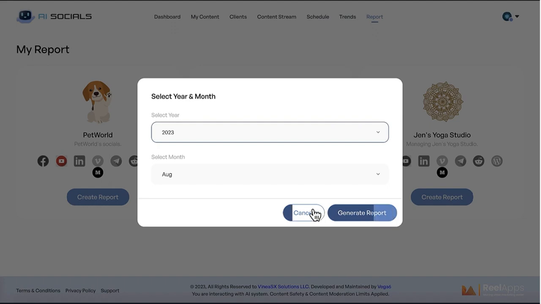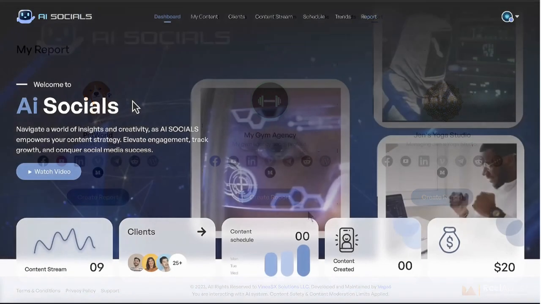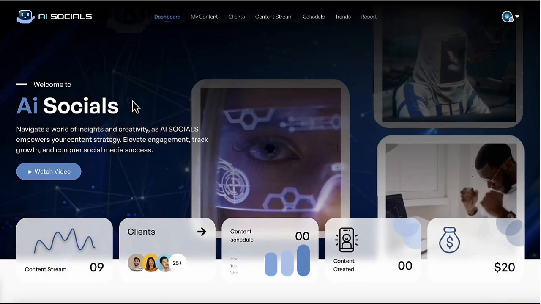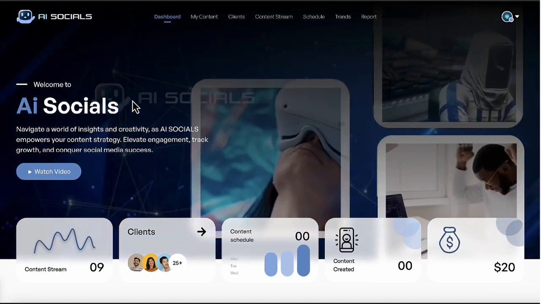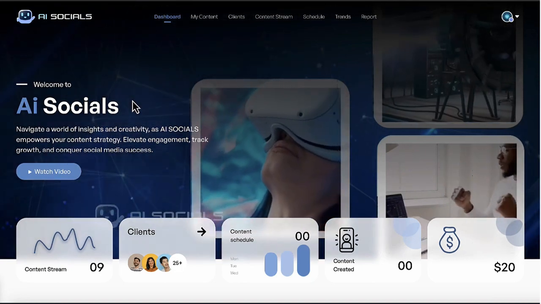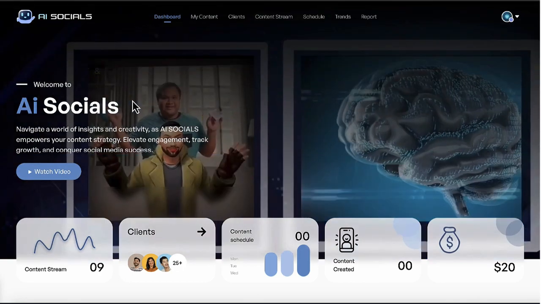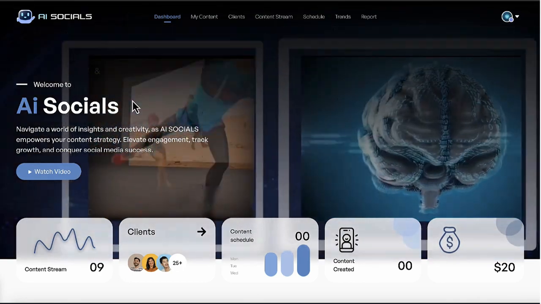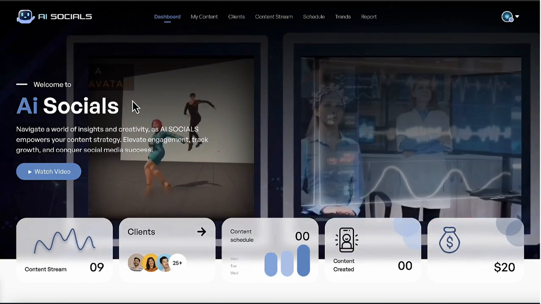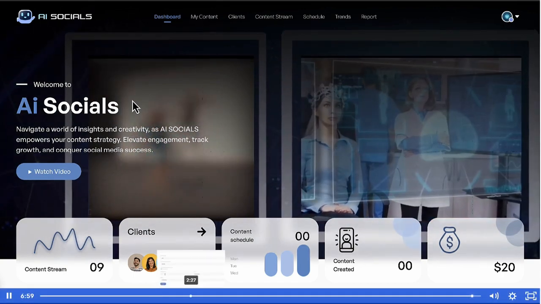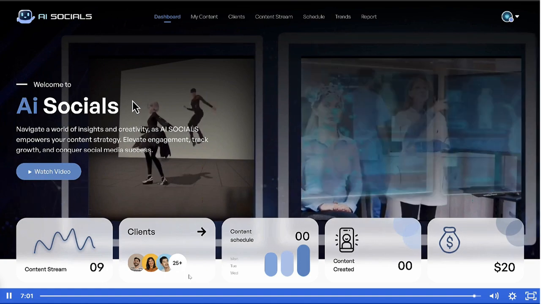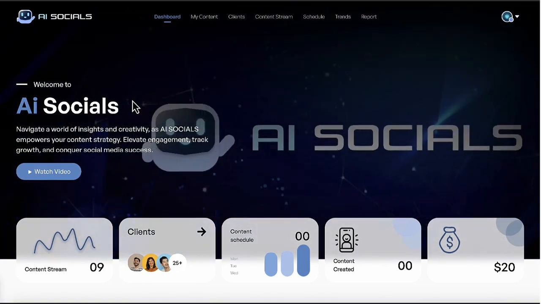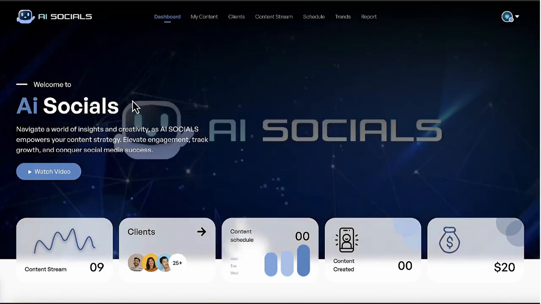so you can keep getting paid per month if you're using AI Socials to run an agency. And I think you can agree that there's never been a marketing app quite this powerful and useful to grow any business today. In fact, AI Socials is probably the closest thing you'll ever see to a real-life push-button traffic solution that sends traffic, leads, and sales with little to no work needed. Everything's here, not just to create mass amounts of really engaging social content, but to run your own AI social media marketing agency business from the ground up with the agency technology.